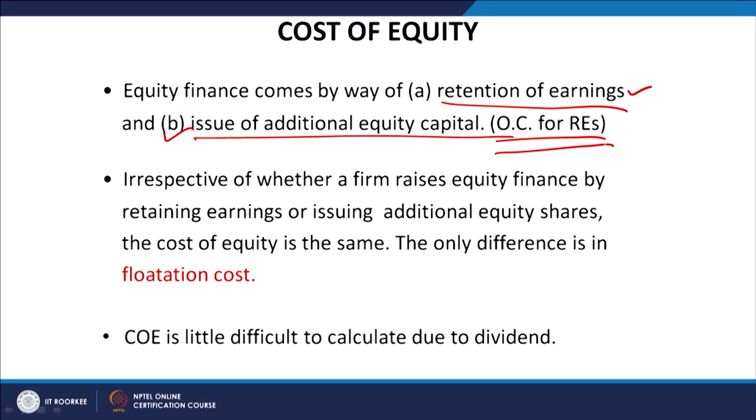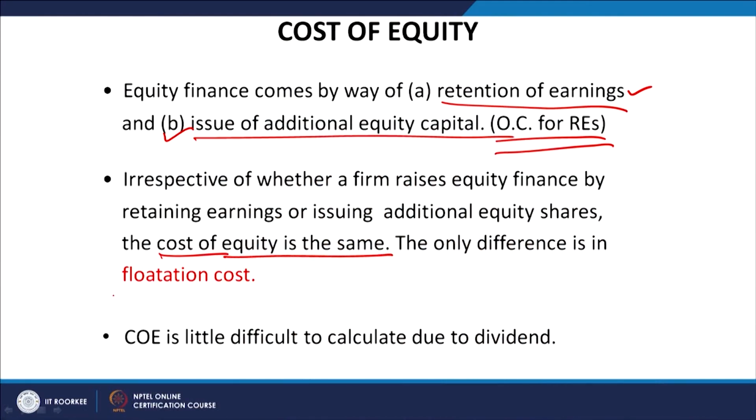But largely when you talk about the cost of equity, first of all be clear, equity comes from two sources. One is the retention of earnings, second is from the IPO and the FPOs. Next point, irrespective of whether a firm raises equity finance by retaining earnings or issuing additional equity shares, the cost of equity is the same. We treat the cost of equity as the same. In both cases the cost of equity is the same, though we evaluate it against the opportunity cost of capital, but we do not provide two costs.